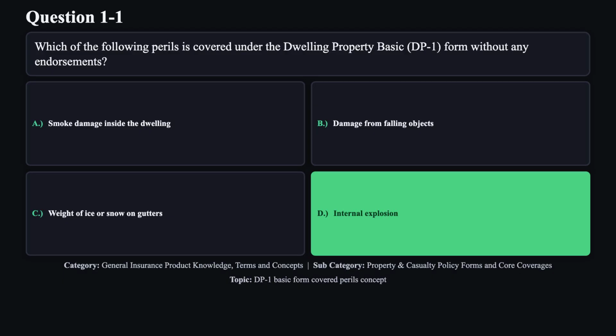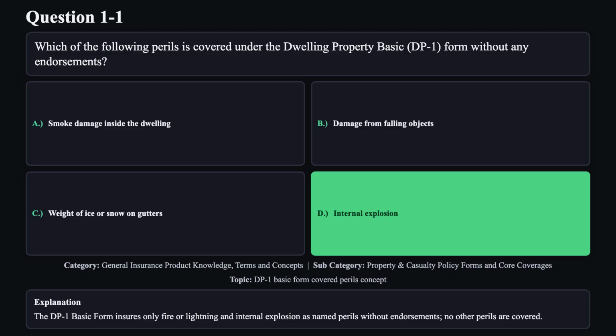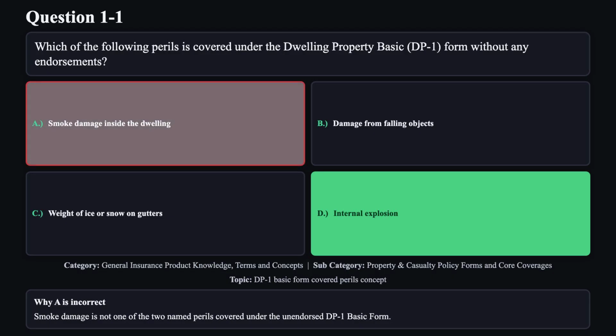The correct answer is D. The DP1 basic form insures only fire or lightning and internal explosion as named perils without endorsements. No other perils are covered. Reason A is not correct. Smoke damage is not one of the 2 named perils covered under the unendorsed DP1 basic form.